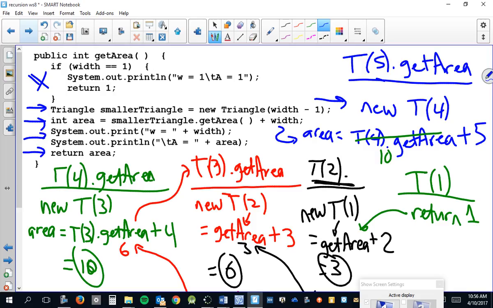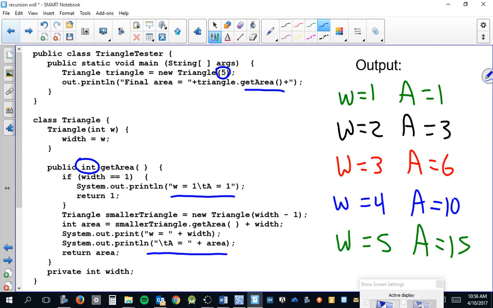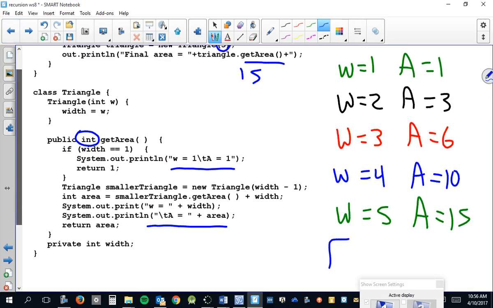Yes? Returned to where? Where was the getArea method first called? Back in the main method, right? And so the final 15 ends up right there. And so you need one more line of output. Final area equals 15. And like I said, it's just, it's weird. You're creating all these objects recursively.